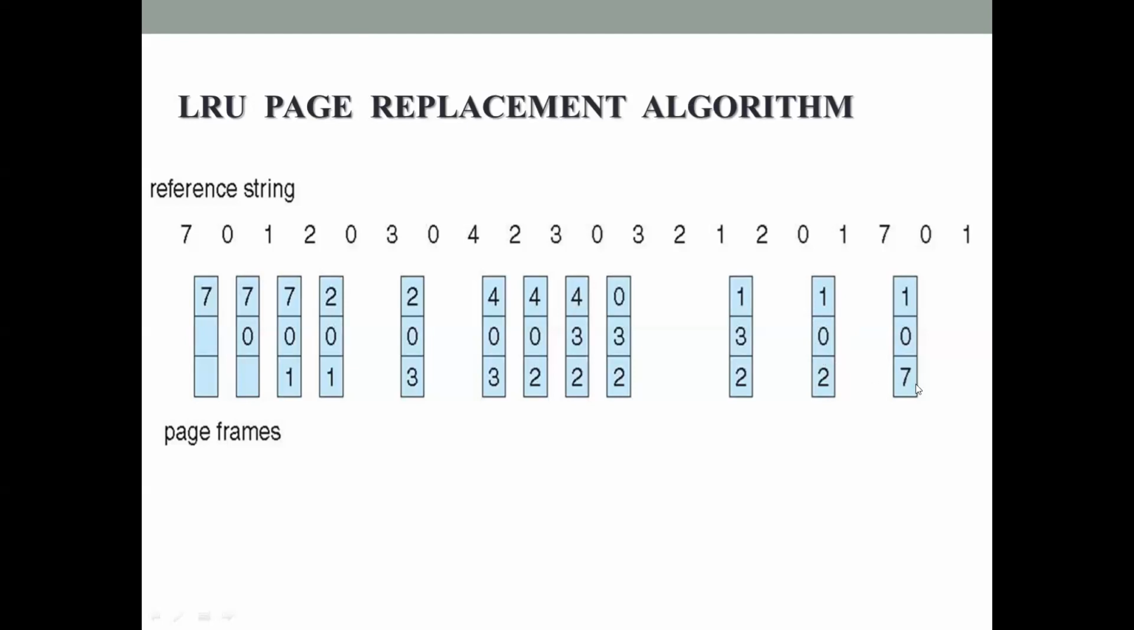Okay. So then next page reference is 0. 0 is already there in memory. And next page reference is 1. 1 is also there in memory. So it doesn't generate any page fault.